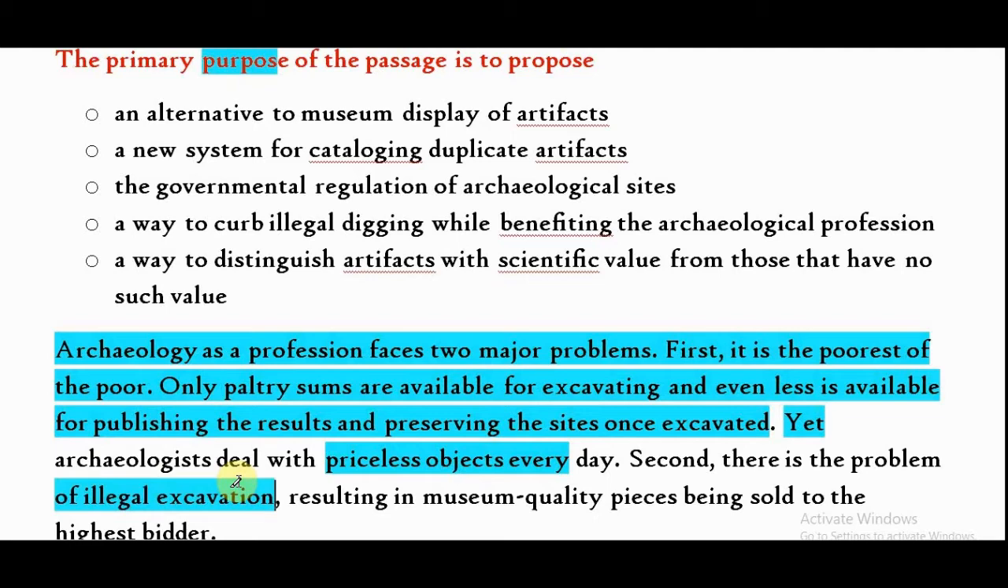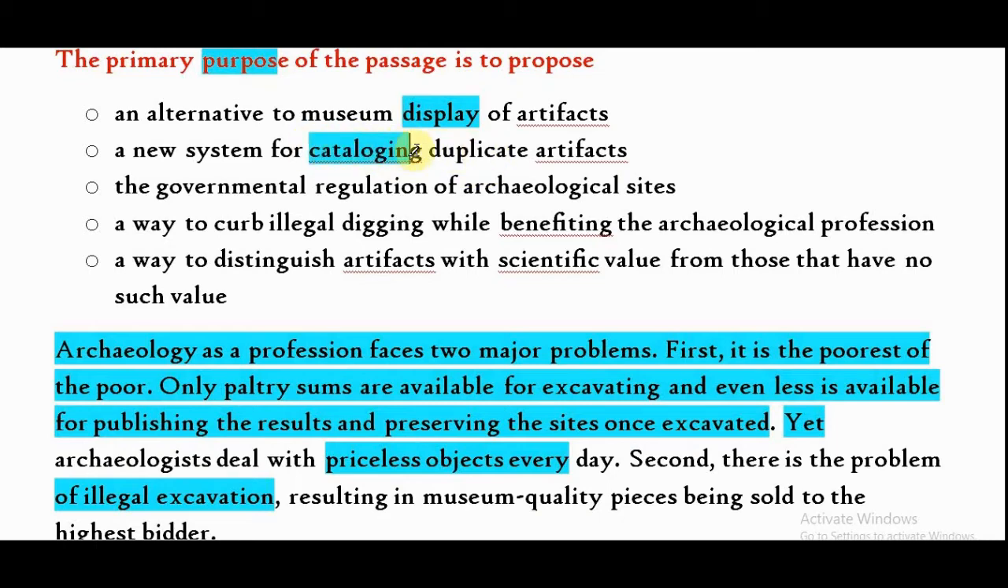Let us find the same keywords in the options. Option A says an alternative to museum display of artifacts. So alternative. Here the prime intention of the paragraph is to talk about the priceless job. The job is to deal with objects, and that's called priceless objects. So it is not about dealing, but it is displaying. So option A out. Option B, a new system for cataloging duplicate artifacts.